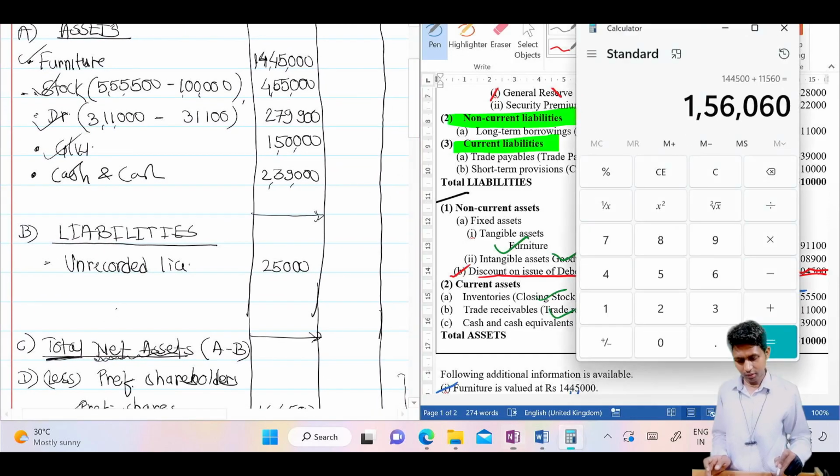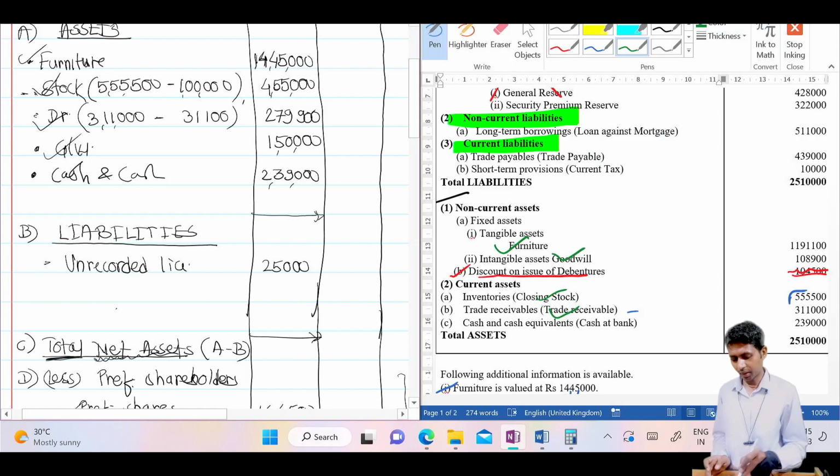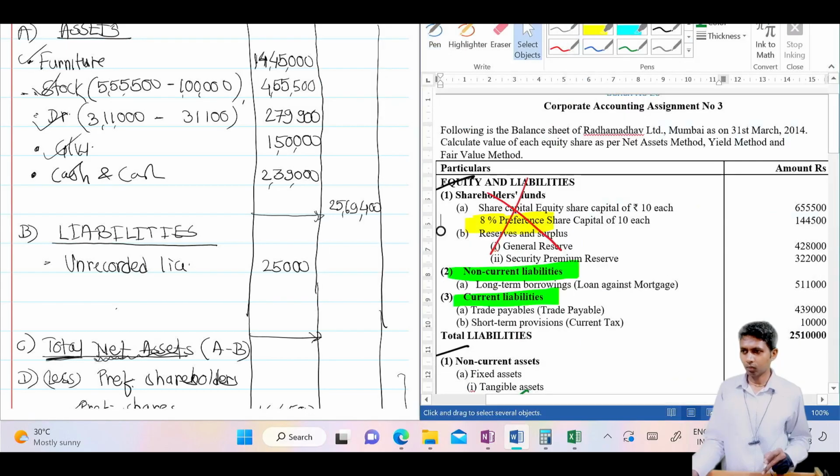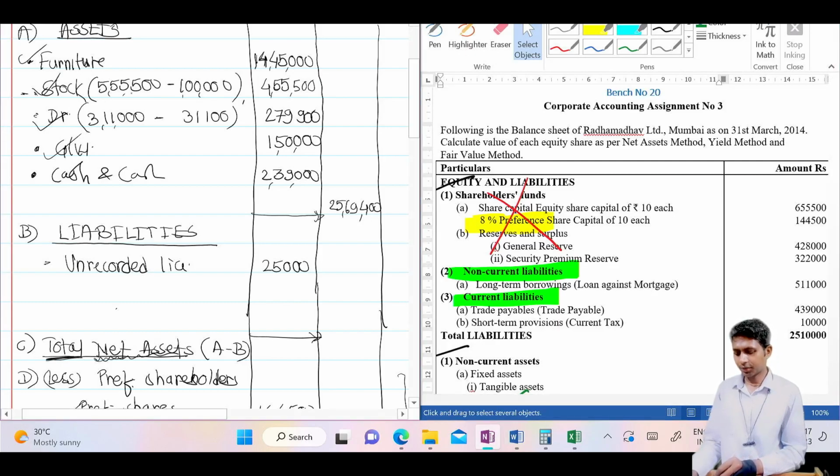अभी तो कैलकुलेशन में ए का कैलकुलेशन आप करेंगे. ए का ये 45. I will do the calculation for you. Okay, I have done the calculation. The calculation is 25,69,400. 5,55,500 and minus 1 lakh, you will get 4,55,500. We forgot to write here 500. Correct? 25,69,400. This is the total of A part. Now A part is now over, my dear students.